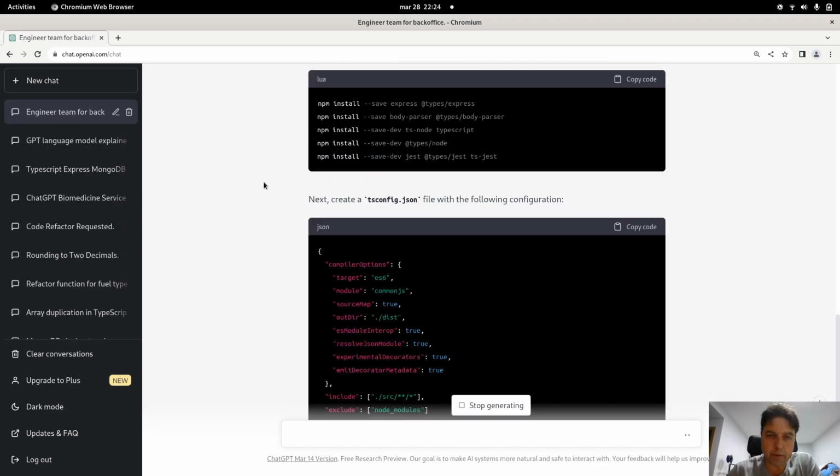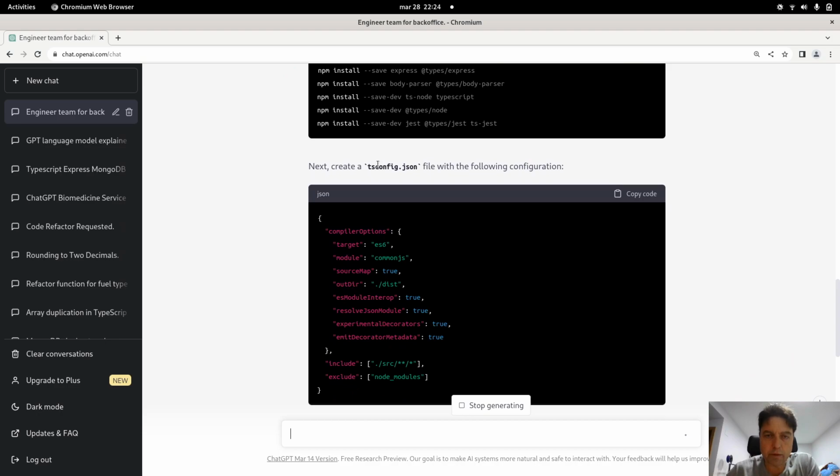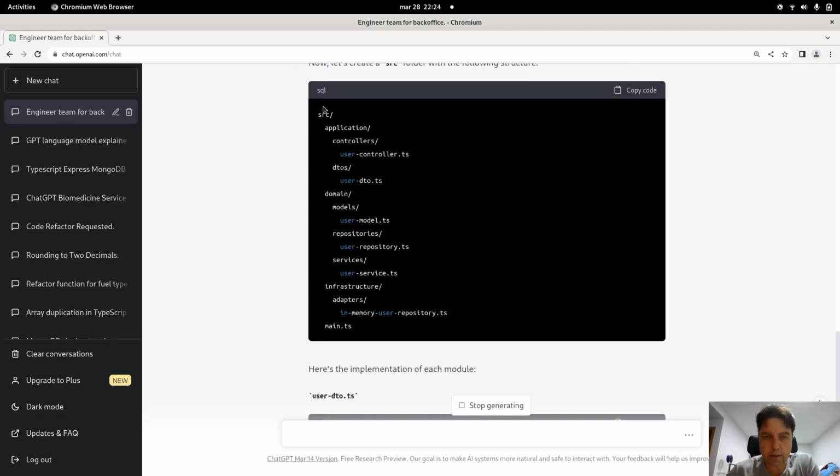For example, it is providing here the basics about creating the project, installing dependencies, and so on, creating the configuration for TypeScript, and then creating the folder structure with the different code. For example, the entities and the models in the domain.